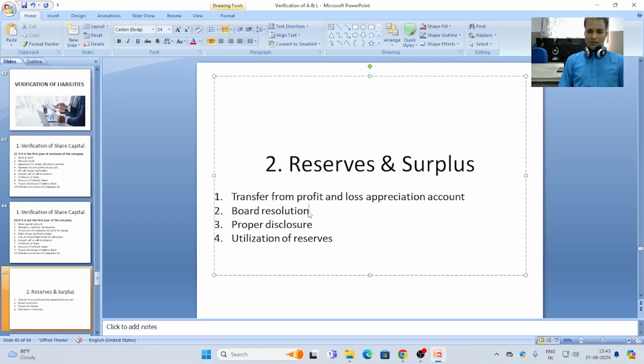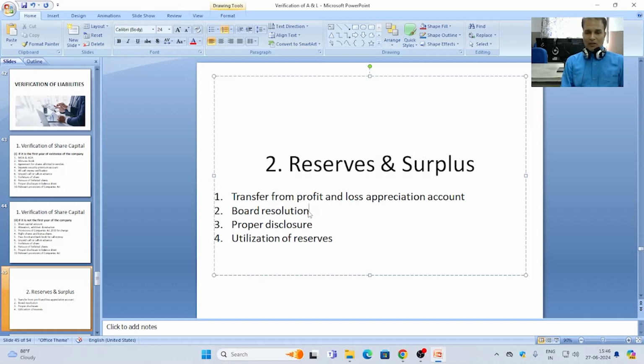Regarding the reserve and surplus, proper disclosure should be there: current year profit, previous year profit, or any profit arising due to capital nature of transaction should be disclosed properly in the balance sheet so that investors can get transparent information regarding the operations of the business.